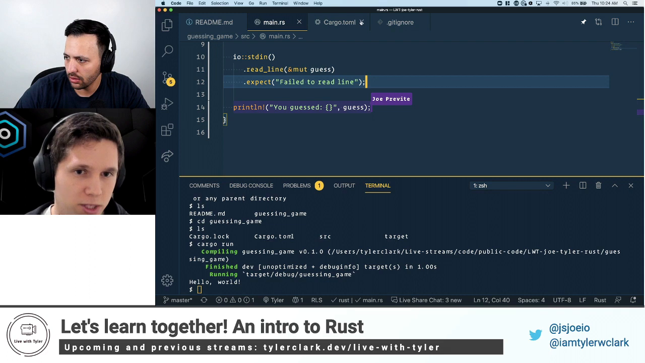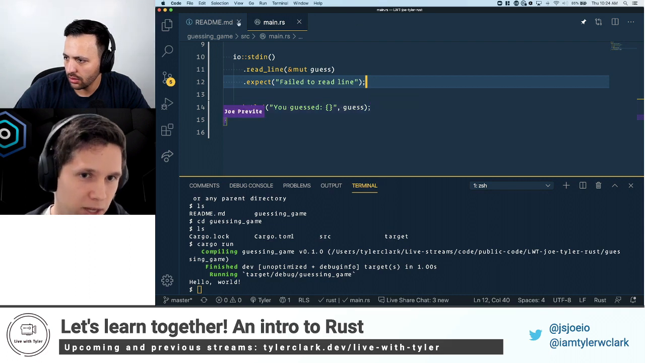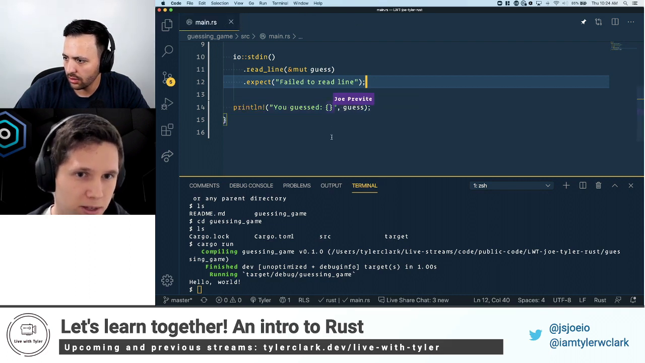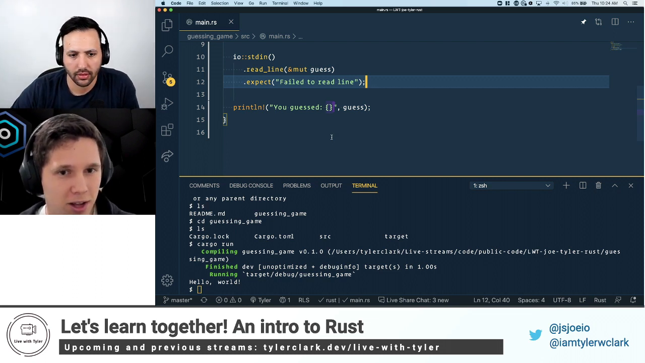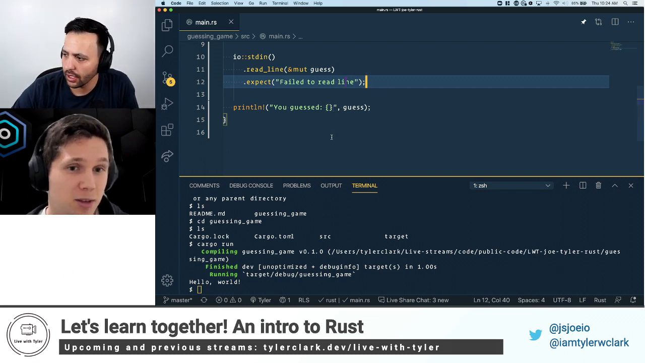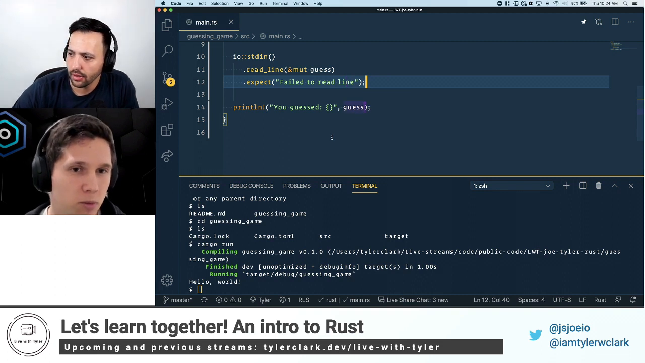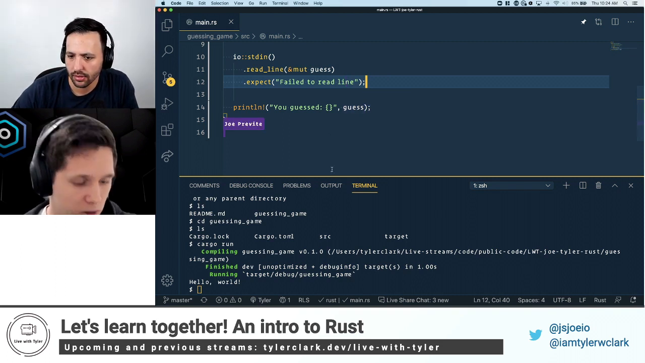And then last, we'll just add this println. We can say "You guessed". And again, that's where we see those curly braces, like crab pinchers, I heard them referenced once, as the placeholder. And then the second argument is what we replace it with. Gotcha.